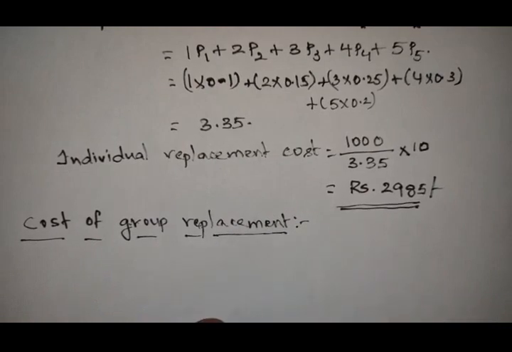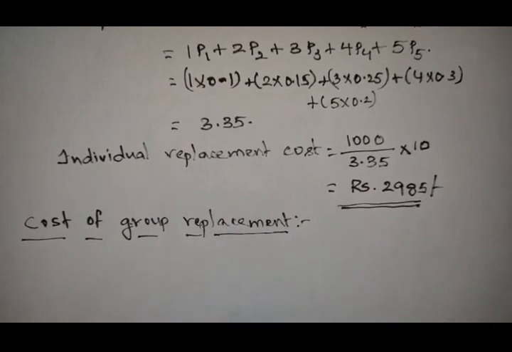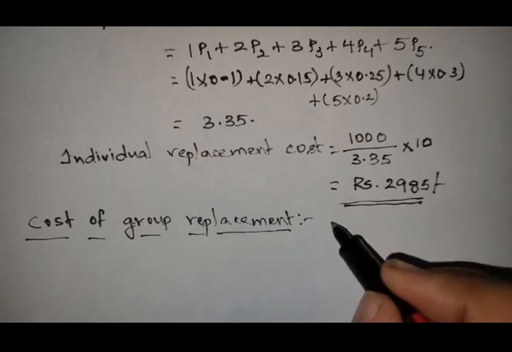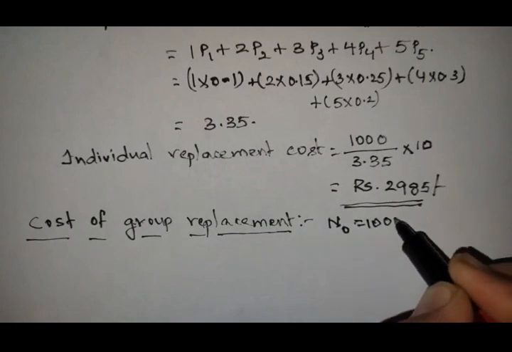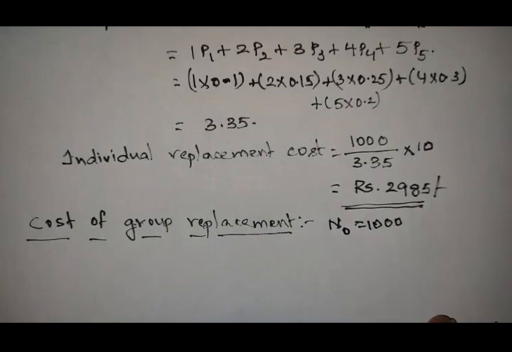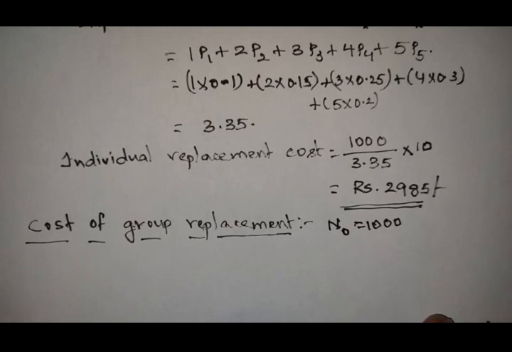So if we want to find the cost of group replacement, first of all we need to find the number of bulbs we need to replace only in the 8th month. At the starting we are having 1000 bulbs. Now I need to find the number of bulbs failing in each month.